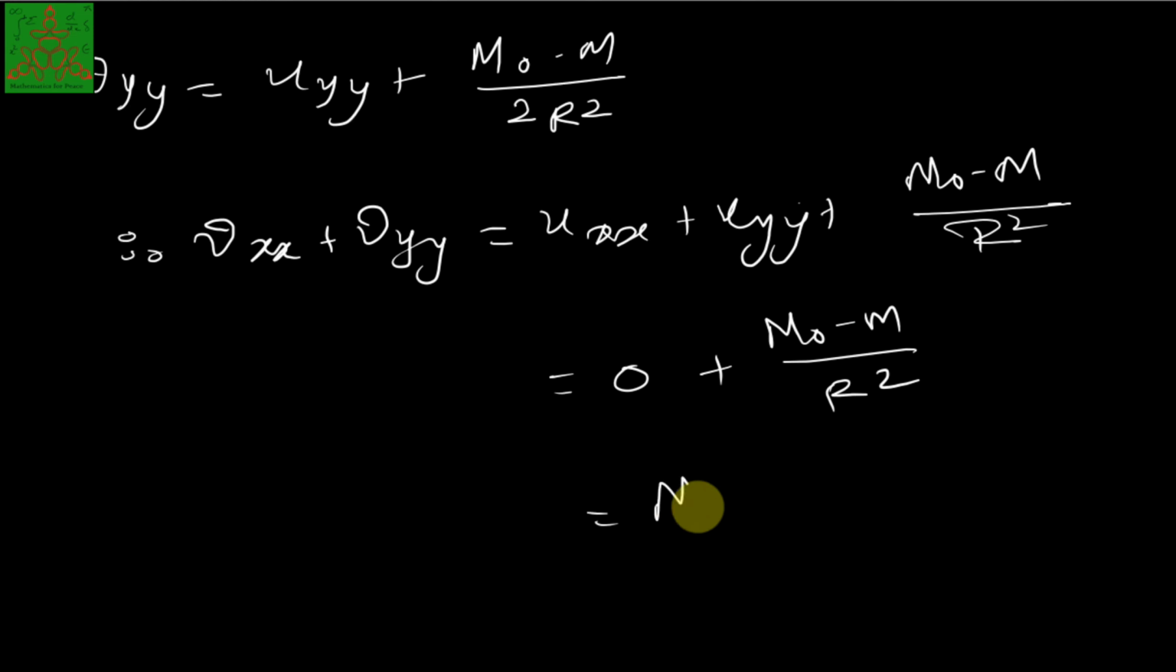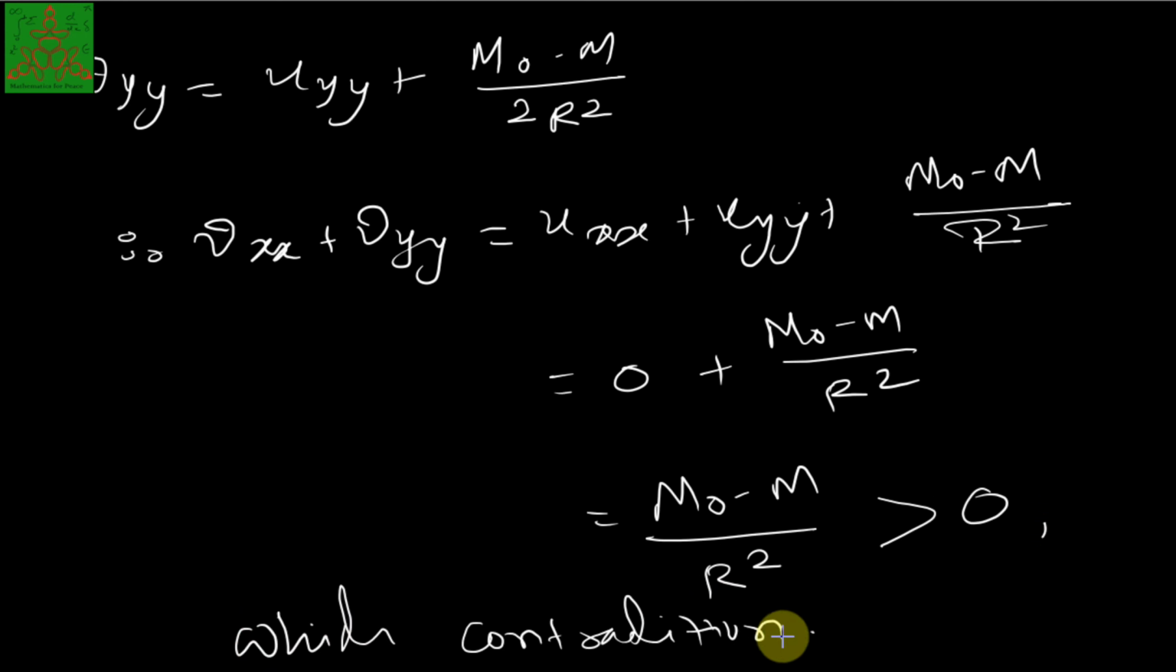So finally we'll have (m0 minus m) upon r square, but as per the situation m0 is the bigger value than m and r square is always positive, so that's why it is greater than 0, which is a contradiction. Why is this a contradiction? Because in advanced calculus we have learned that vxx is negative if v attains the maximum and vyy is also negative if v attains the maximum. But the addition of two negative numbers here is showing positive. So that's why it gives me a contradiction.